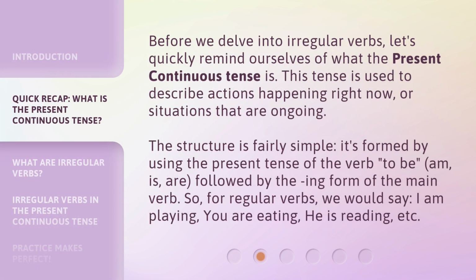Before we delve into irregular verbs, let's quickly remind ourselves of what the present continuous tense is. This tense is used to describe actions happening right now, or situations that are ongoing. The structure is fairly simple. It's formed by using the present tense of the verb to be: am, is, are, followed by the ing form of the main verb. So, for regular verbs, we would say, I am playing, you are eating, he is reading, etc.